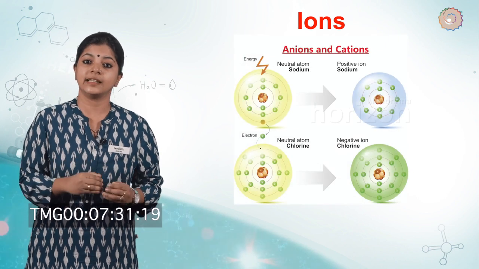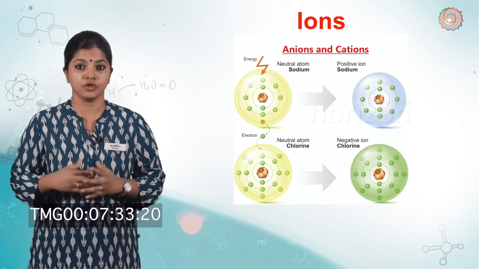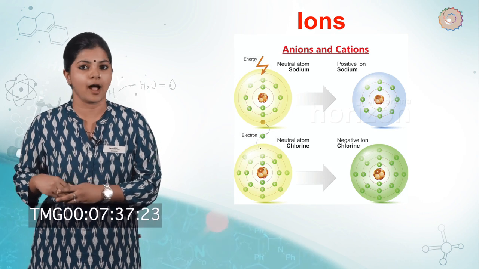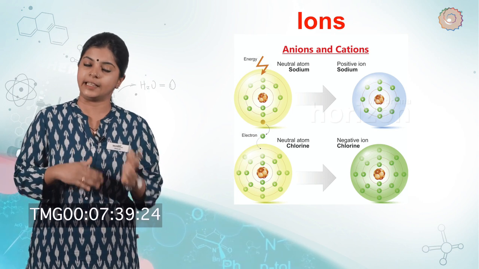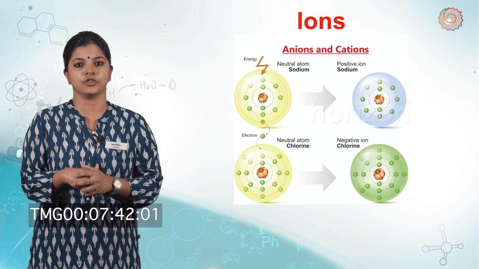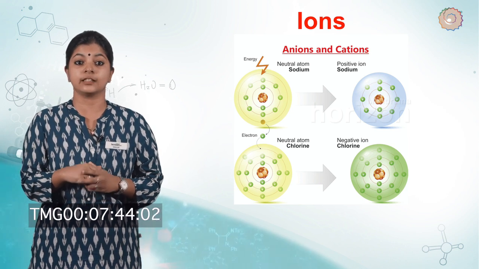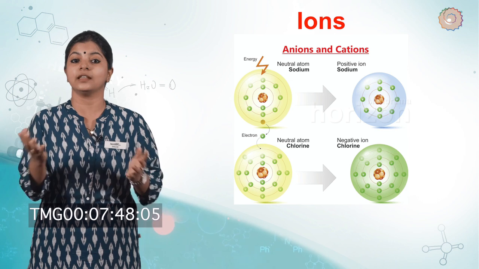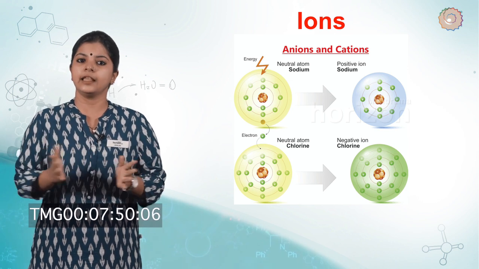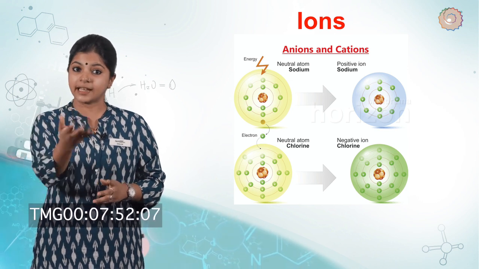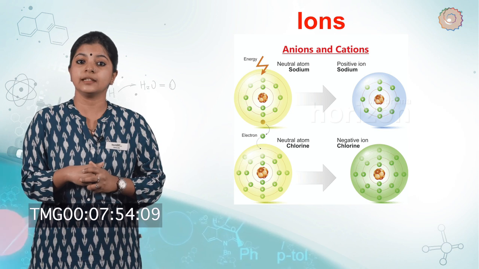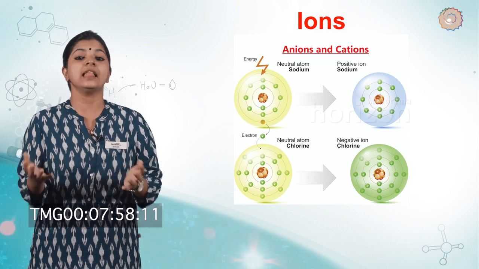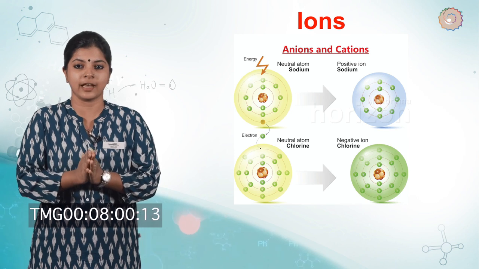Compounds composed of metals and nonmetals contain charged particles, and the charged species are known as ions. An ion can be negatively or positively charged. A negatively charged ion is called an anion, and a positively charged ion is called a cation. Take for example sodium chloride, that is NaCl. Its constituent particles are positively charged sodium ions, which is Na+ ions, and the negatively charged chloride ions, which is Cl- ions.